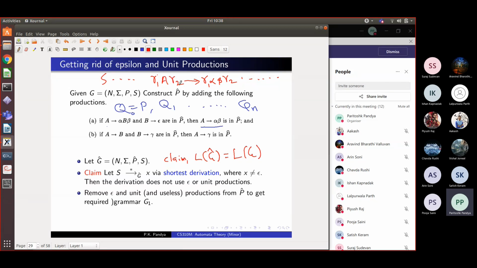So instead of that, A will go to gamma 1 alpha B beta gamma 2, and then B will go to epsilon. So you can transform the derivation to derive the same string. It will become a little longer, but you will always be able to derive it. And similarly for the other added rule, you can replace that step by the old rules. So clear? I hope nobody is confused.